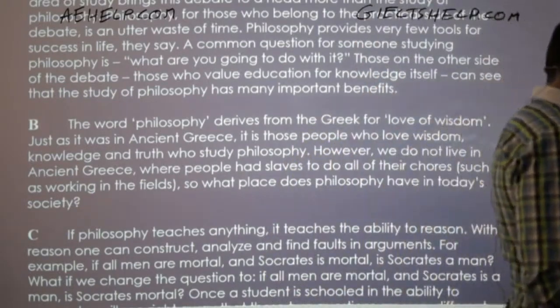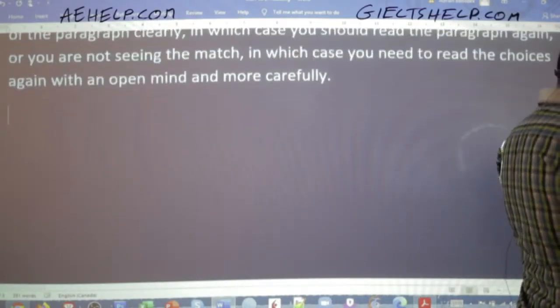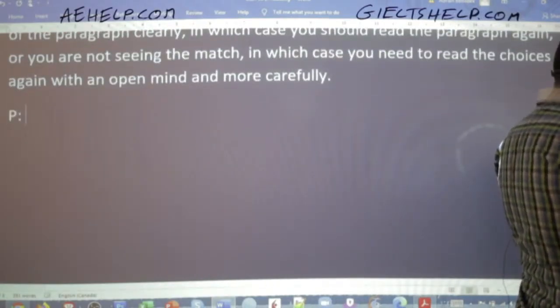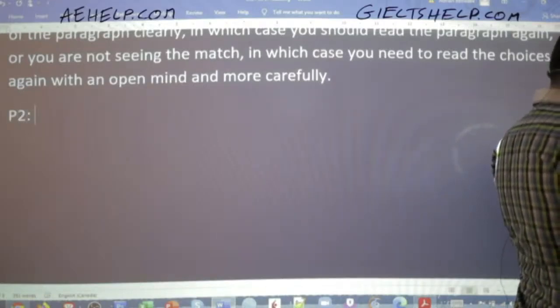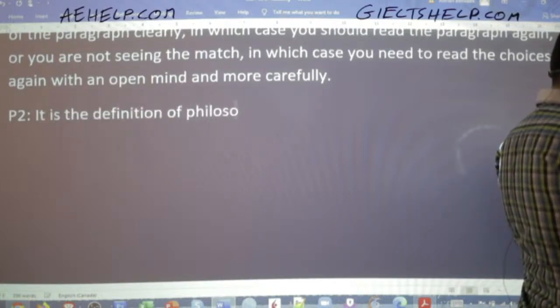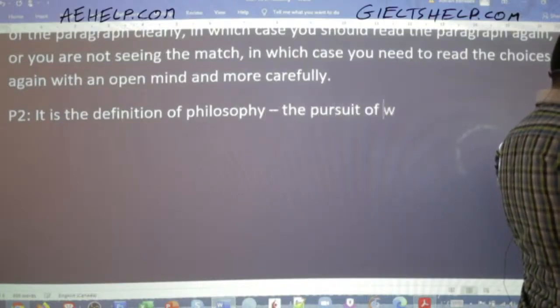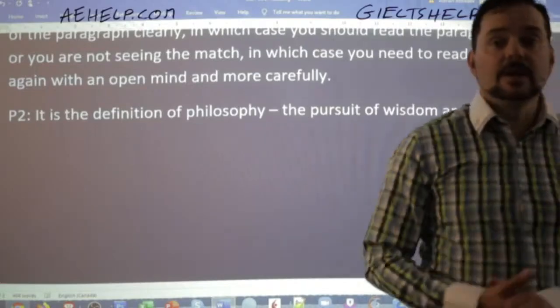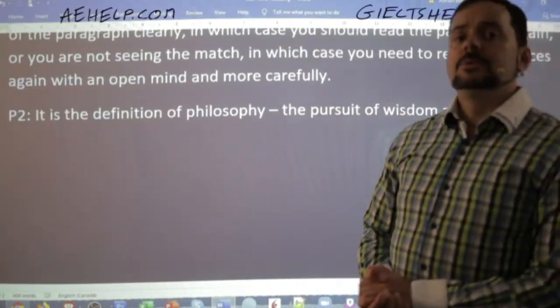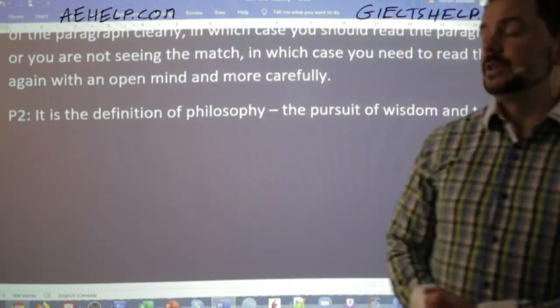Okay. So for this one, for paragraph 2, I would say it is the definition of philosophy, the pursuit of wisdom and truth. Okay. Kashirsha, origin of the word philosophy, right? Or the idea of philosophy.